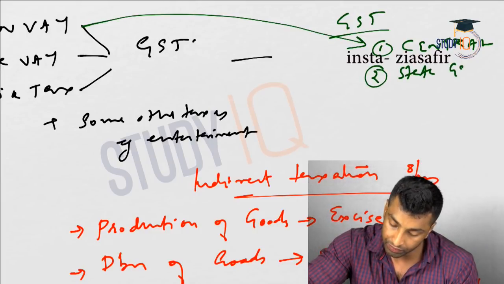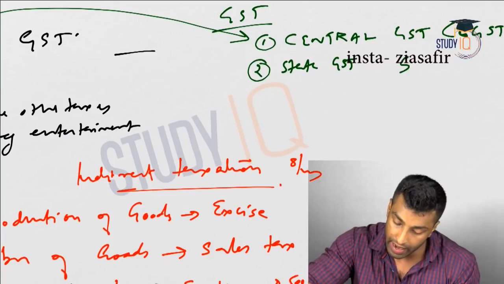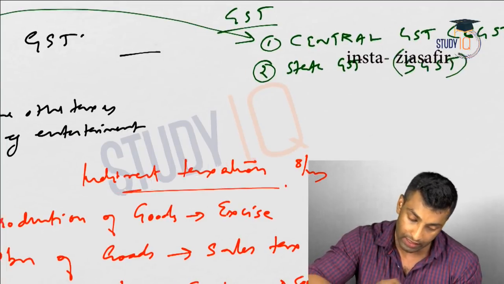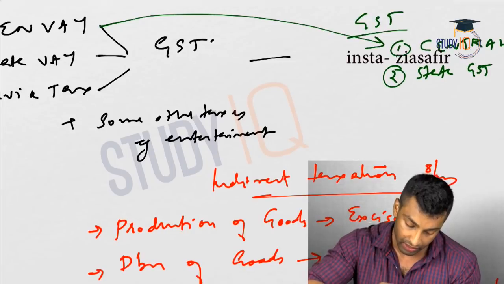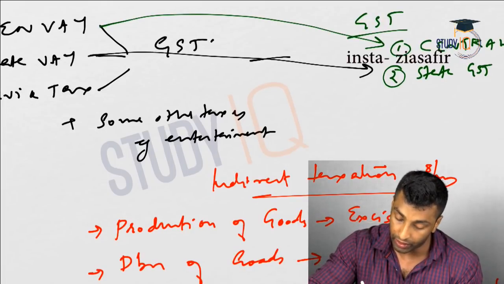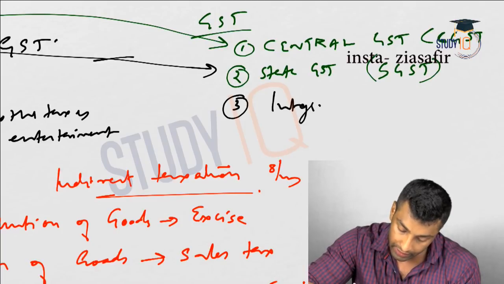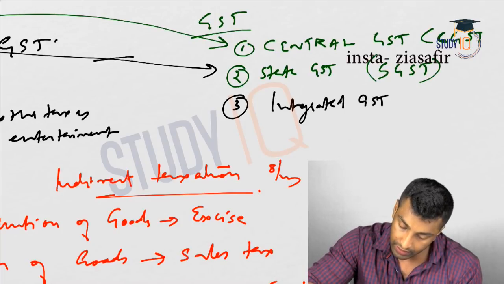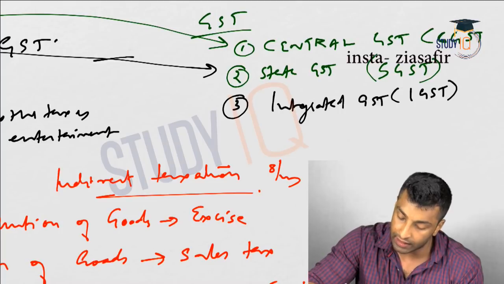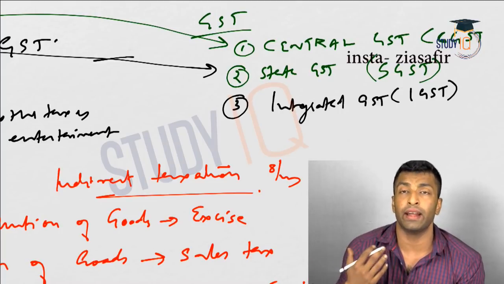State GST or SGST. What is that? That is nothing but this state VAT only. What is the third component? The third component is actually Integrated GST, IGST. What is that? It is actually imposed on interstate trade.